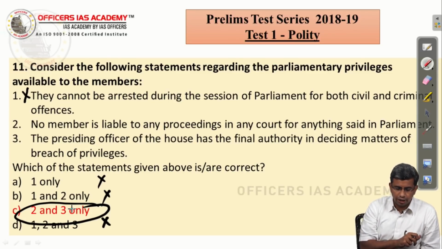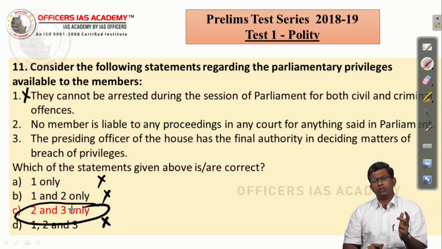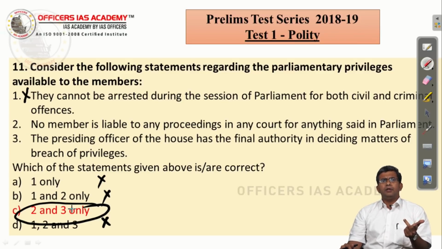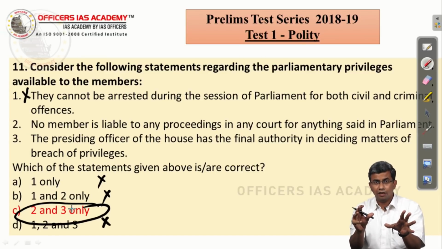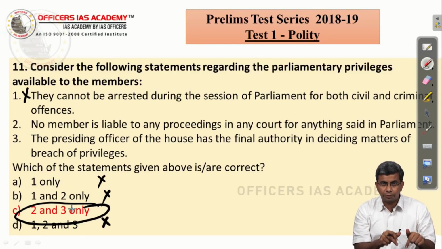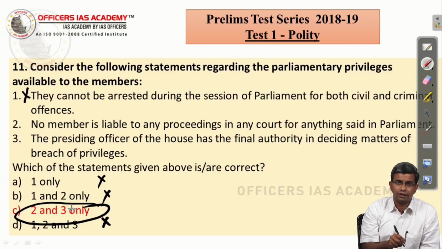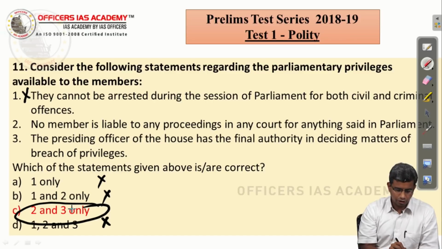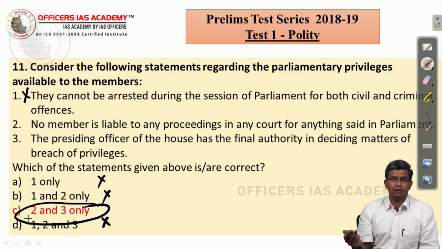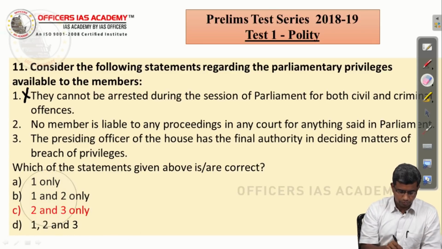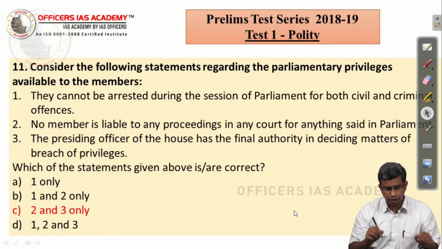So for example, the third statement here is the presiding officer of the house is the final authority in deciding the breach of privileges. You may be confused, oh, is it the presiding officer or could it be the parliamentary committee on privileges which will decide whether there is a breach or not? Is it referred by the presiding officer to that committee and only then it takes a decision? You may have that ambiguity, but you don't have to worry about that confusion, because the only option which doesn't have the first statement as the right statement, which you know for sure is wrong, is option C. So it's a straightforward answer, right? So please have these points in mind in your future test if you have not already done them in this test.